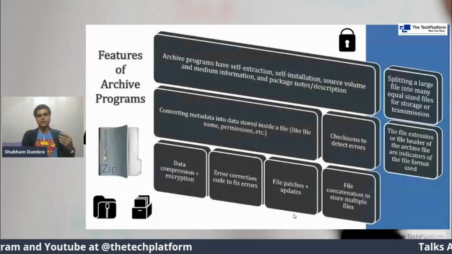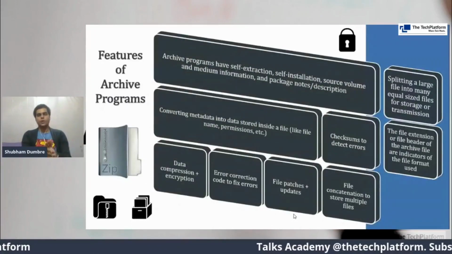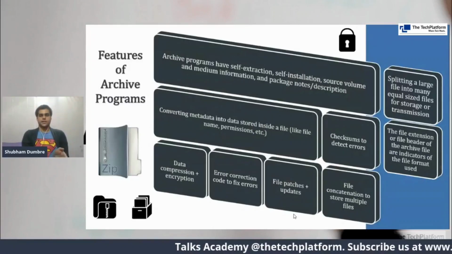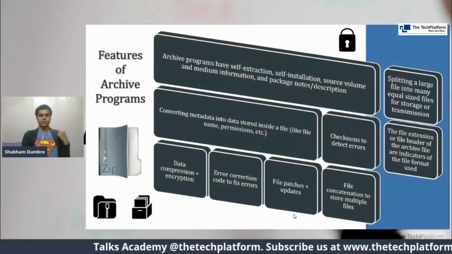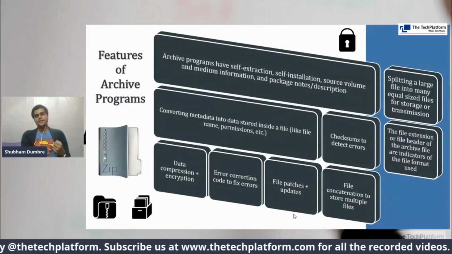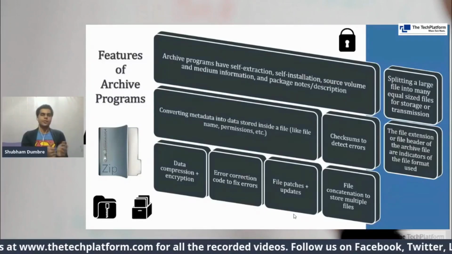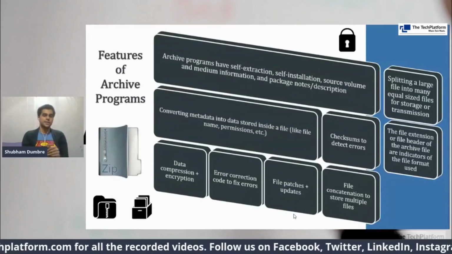You can assign some kind of value to the particular packet, and then when all those packets come together after decryption, the addition is checked. If the value matches before breakage and after combining it again, then we can say that the file is correctly moved from one destination to another. So checksums can be used to detect errors.